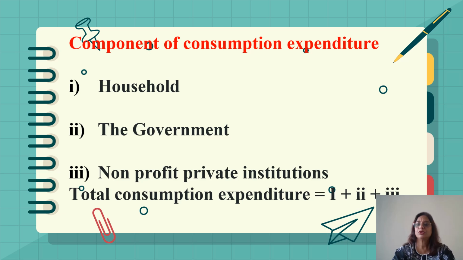Now, who are the consumers? Firstly, household is a consumer. Households, that is, we as consumers demand durable goods. In the last slide, I explained what are durable goods. We consume non-durable goods, semi-durable goods and services for the satisfaction of our wants. So the households are whom? Households are we as consumers.